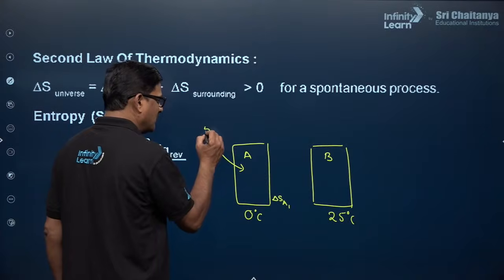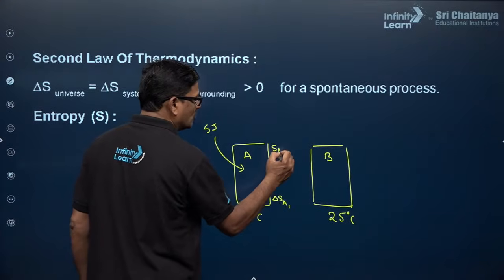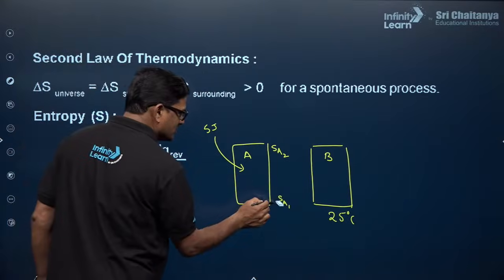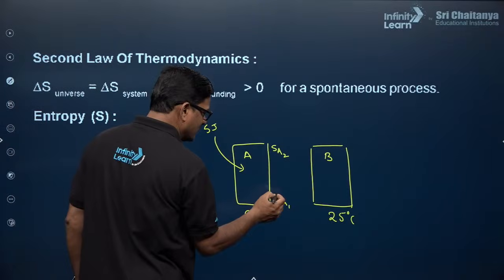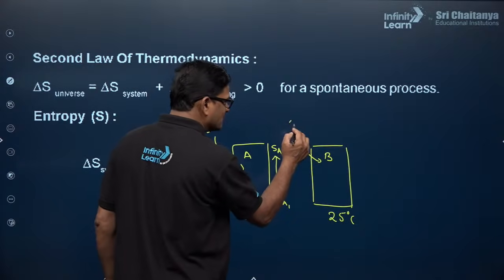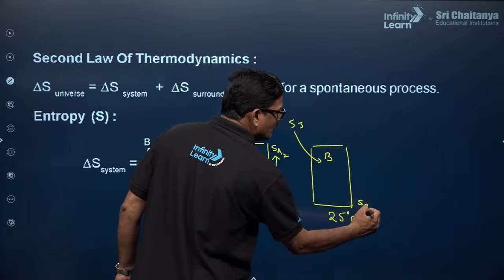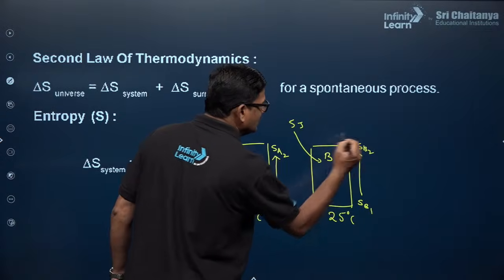Okay, so if you give 5 joules of energy, it is going to be an entropy change. So 5 joules of energy is given, entropy is increased. इसको भी 5 joules of energy is given. So yes, B1 से B2 तक पहुंच गया, right?